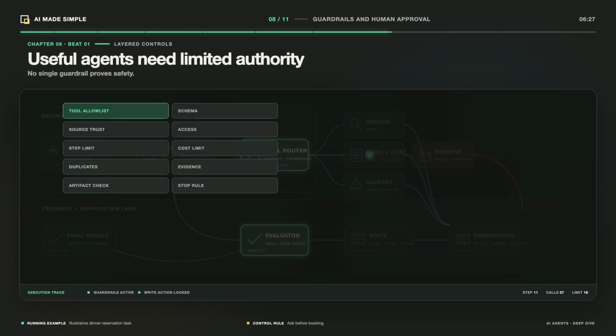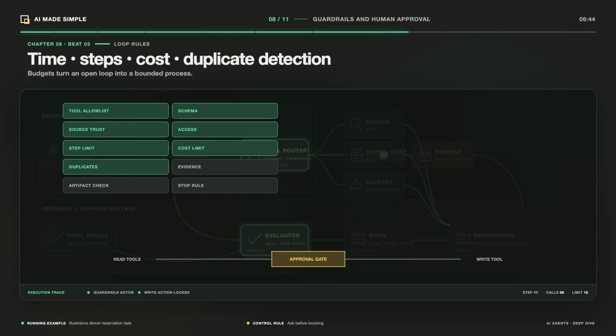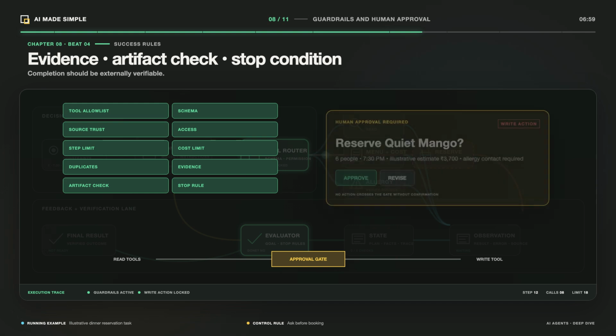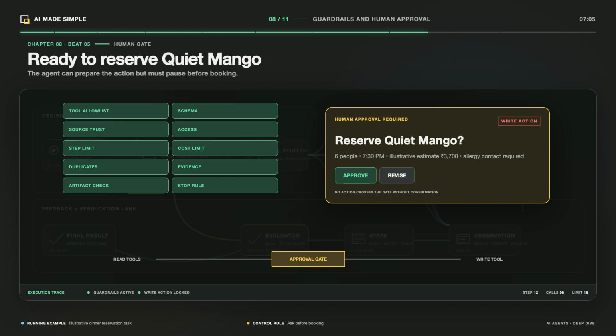Instructions alone are not a security boundary. A restaurant page could contain irrelevant or hostile text that tries to redirect the agent. A safer design treats external content as untrusted and limits each mistake. Give it only the tools and records this task requires. Separate read access from write access. Validate structured arguments. Use normal authentication and authorization. Run risky code in a sandbox. Set limits on turns, time, and spending. Require confirmation before sending messages, spending money, or creating reservations. Keep a trace of tool requests, results, and state changes so failures can be inspected. These layers reduce risk, but no single guardrail guarantees safety. Consequential systems still need testing, monitoring, and clear human control.